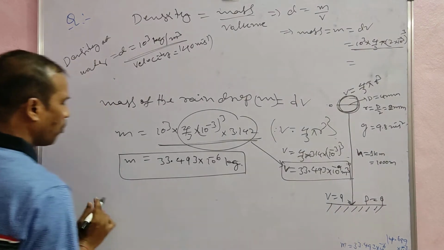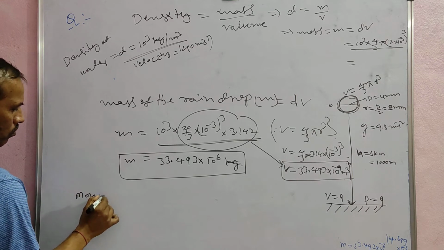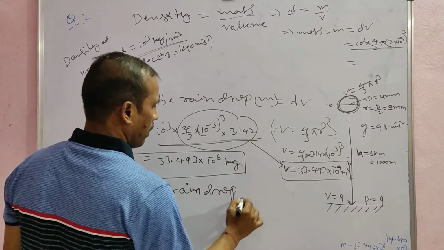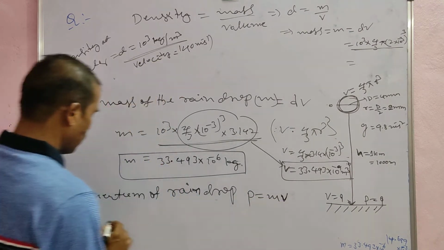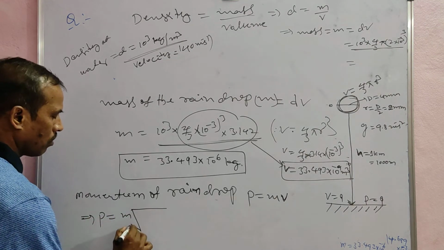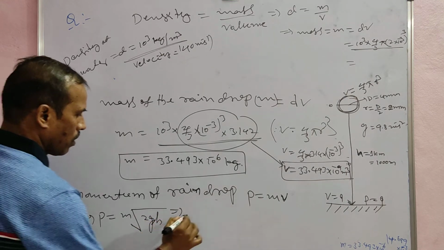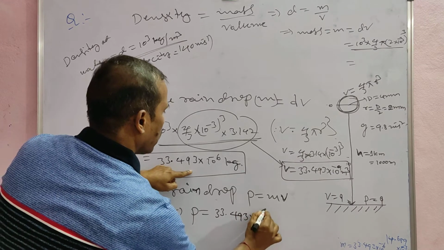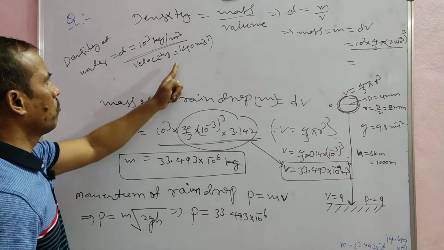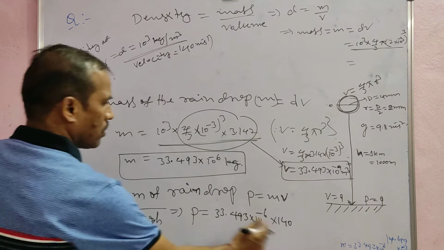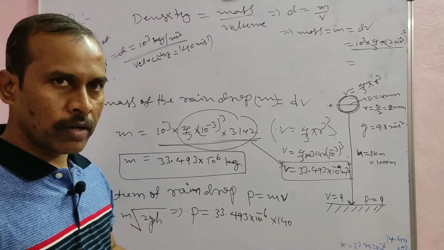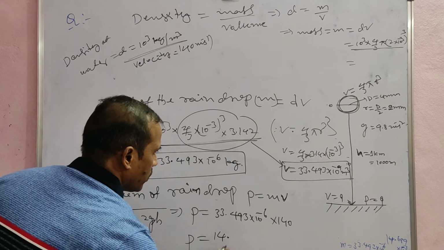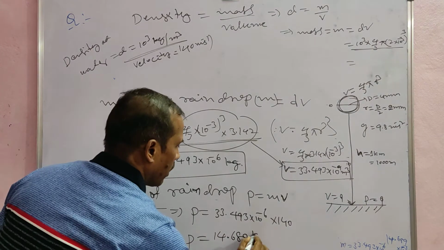Now the momentum of the raindrop. P is equal to mv, where v is under root of 2gh. So P is equal to the mass of the raindrop, 33.493 into 10 power minus 6, into the velocity of the raindrop, 140. Simplifying this, finally we get the momentum of the raindrop as it strikes the ground: 14.689 kg meter per second.